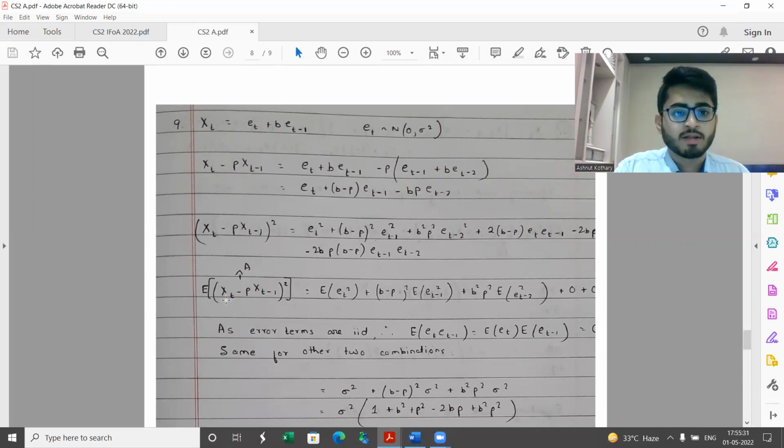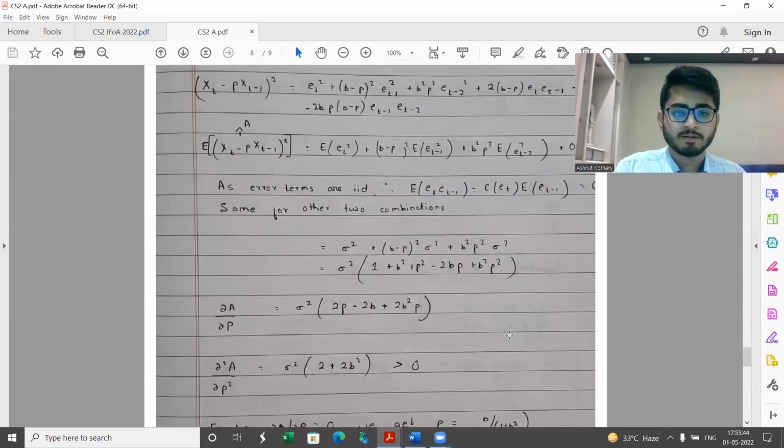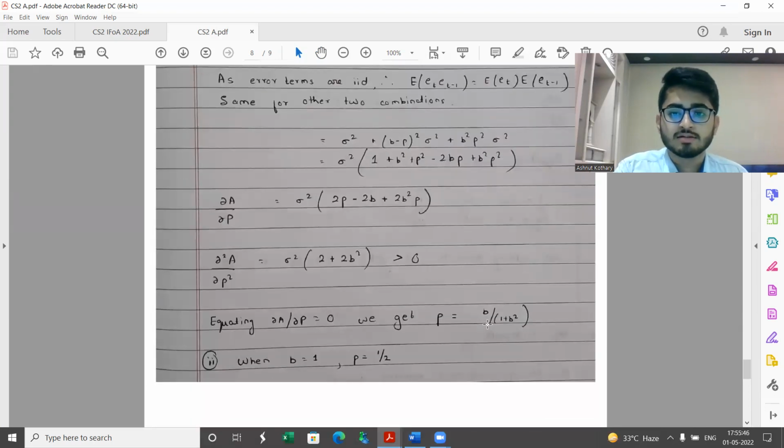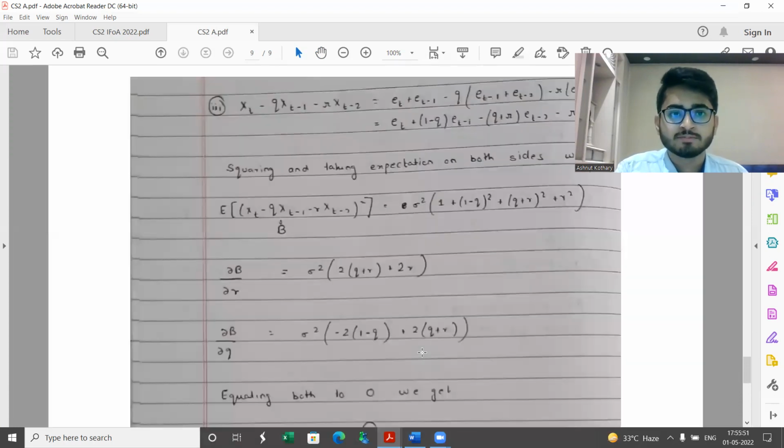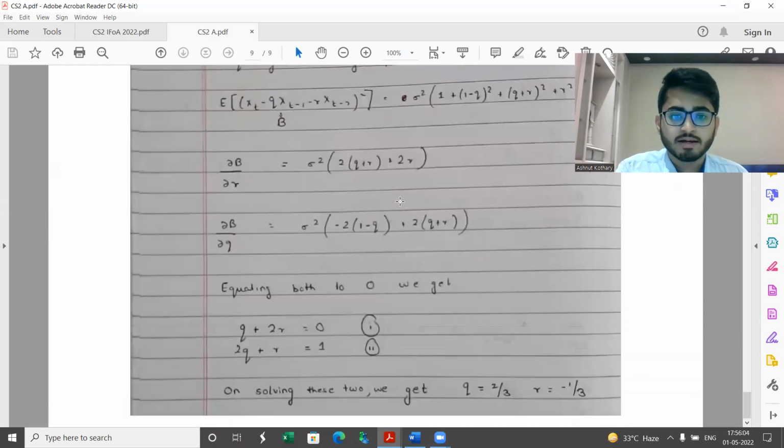Then I square it. Now I take the expectation of it. Wherever there are terms of e_{t-1}, note that both of them are independent, so I can split it out, again noting that the expectation of e_t is 0. So this comes out to be the answer, b by 1 plus b squared. When b is 1, p comes out to be half. And part 3 is, again, getting the equation X_t minus q X_{t-1} minus r X_{t-2}. Squaring, taking expectation, and going further, what I get is q as 2 by 3, r as minus 1 by 3.